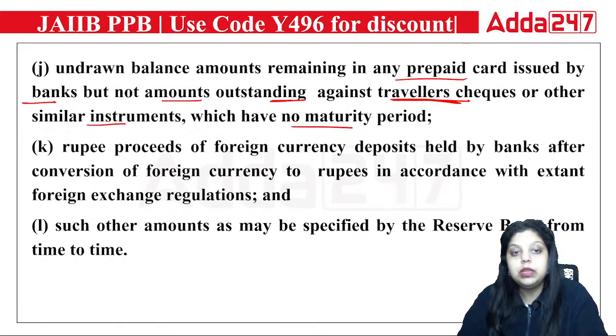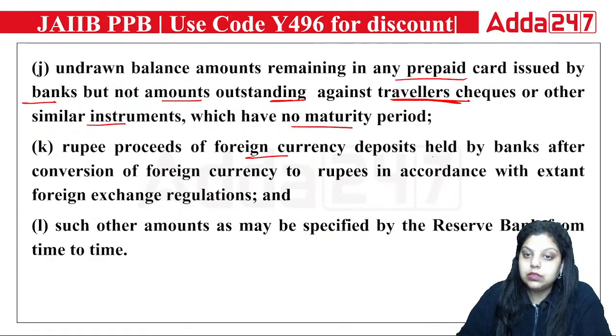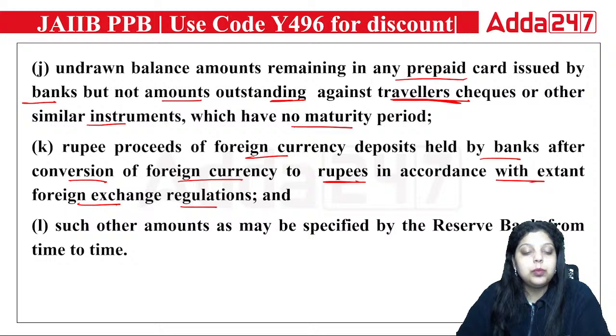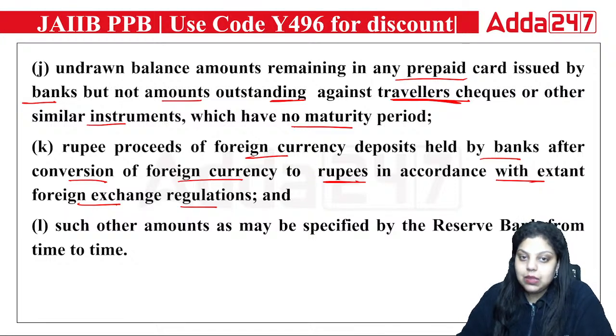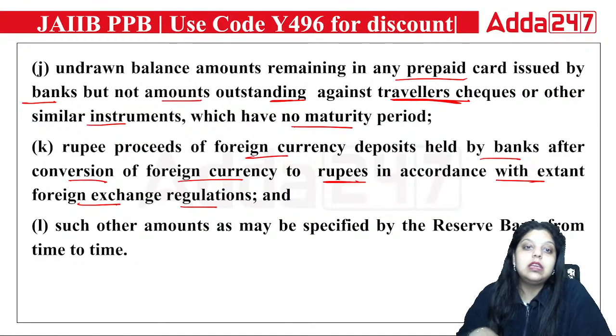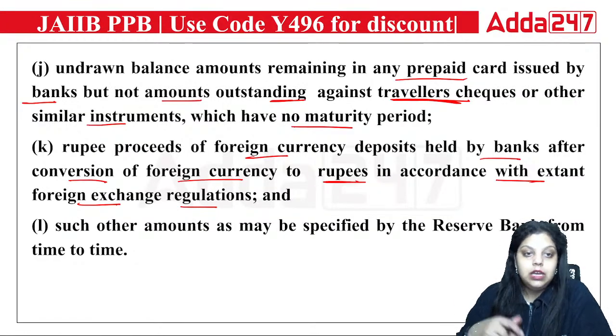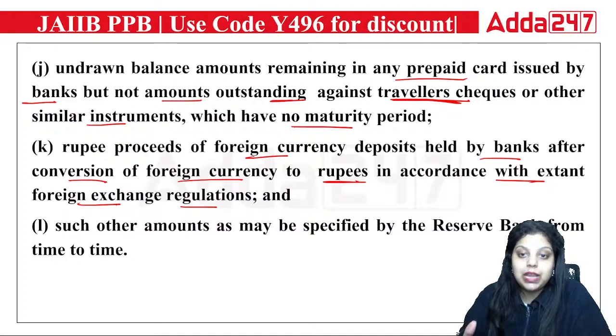Then we have rupee proceeds of foreign currency deposit held by the bank after conversion of the foreign currency to rupee and in accordance with extant foreign exchange regulations. Okay, so rupee proceeds of foreign currency deposit means simply that which is held by the banks after converting the foreign currency to rupee, that has not been used by the customer for the period of 10 years, it will go to the DEF account.